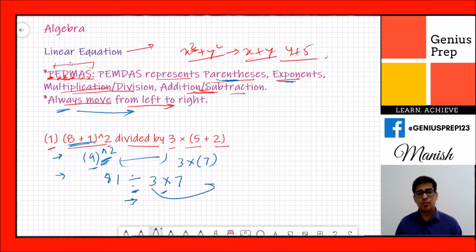We divide 81 by 3, which gives 27. Now 27 cross 7: 7 times 7 is 49, 7 times 2 is 14, and the total is 189. So the answer of this expression is 189.